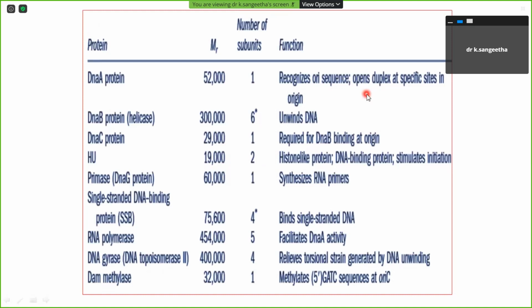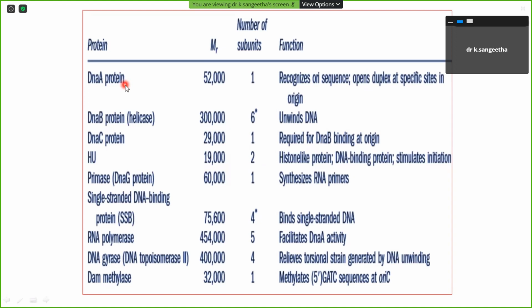This helicase will help to unwind the double-stranded DNA. Sometimes this unwound DNA can rebind, re-anneal, or reattach. That can be prevented by the single-strand binding proteins. So the first one, DnaA protein, identifies the ORI sequence, followed by the helicase enzyme, which attaches to the DNA segment and helps to unwind the DNA.